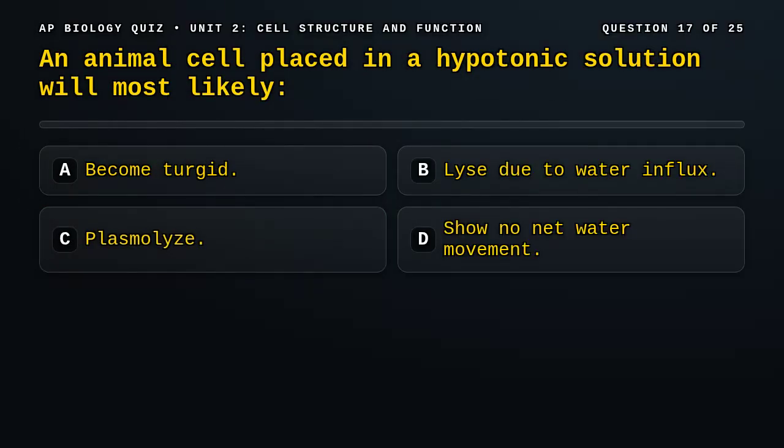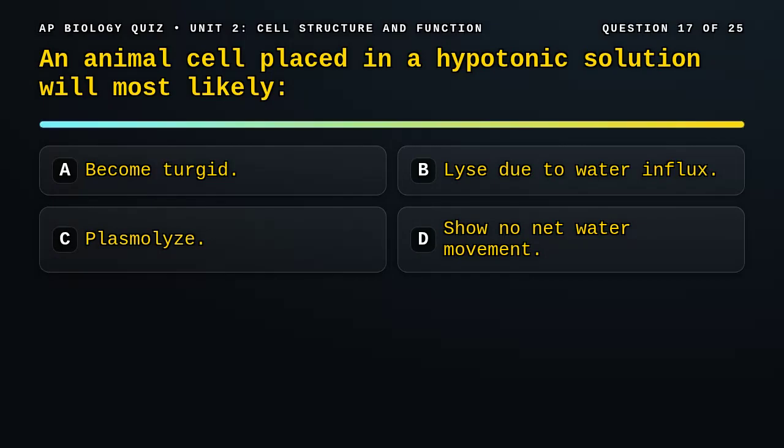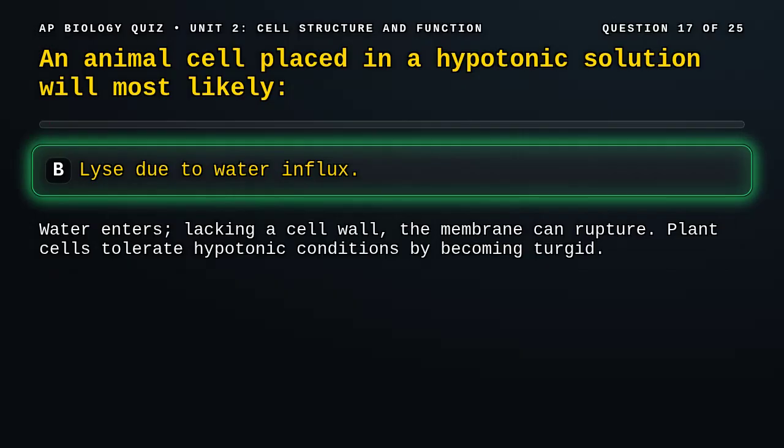Question 17. An animal cell placed in a hypotonic solution will most likely A. Become turgid, B. Lyse due to water influx, C. Plasmolyze, D. Show no net water movement. Correct answer, B. Water enters the cell by osmosis. Without a rigid cell wall, the membrane can rupture. Plant cells instead become turgid in hypotonic solutions.